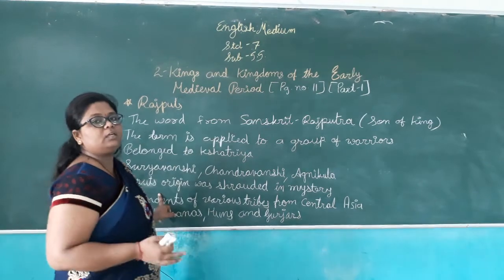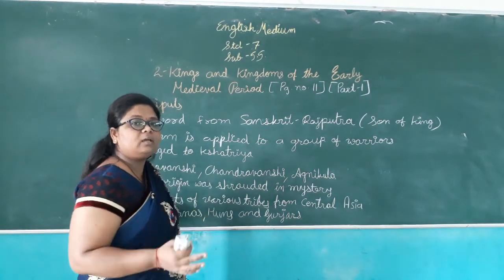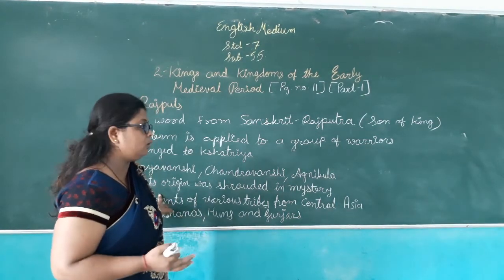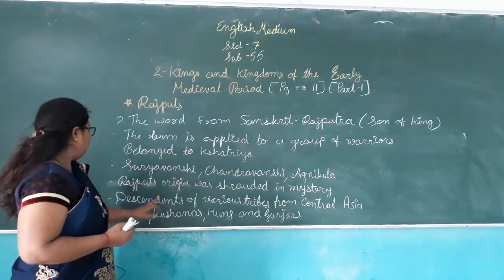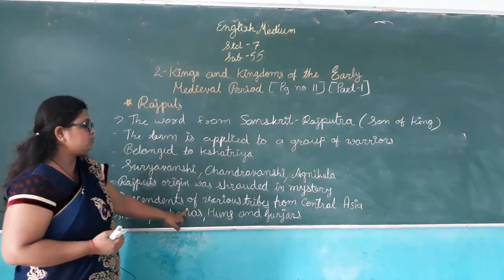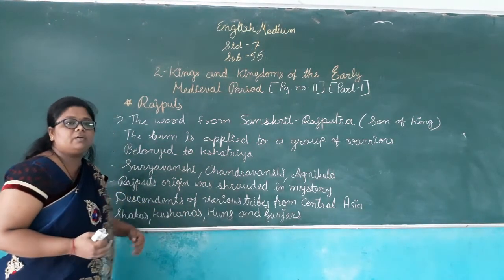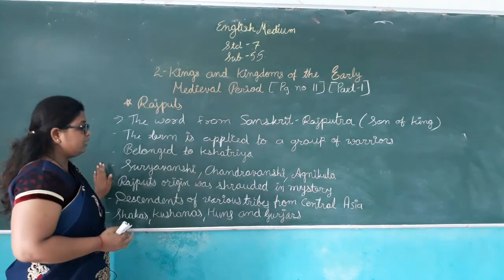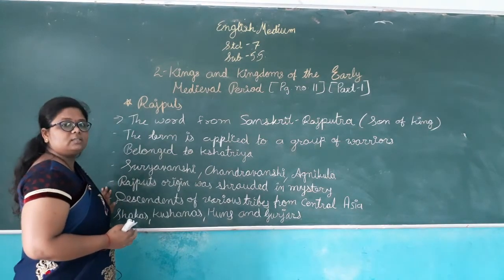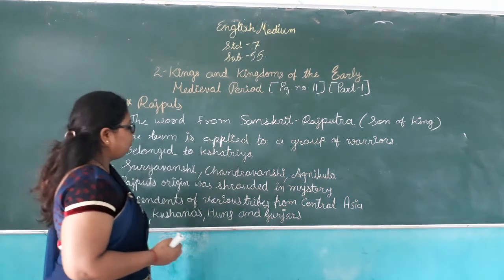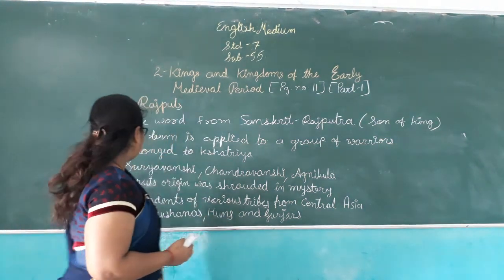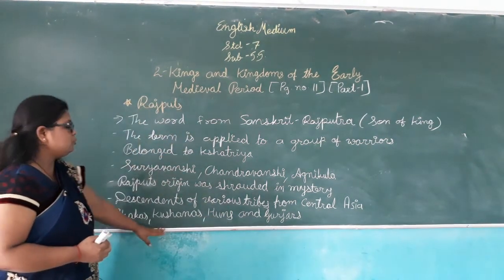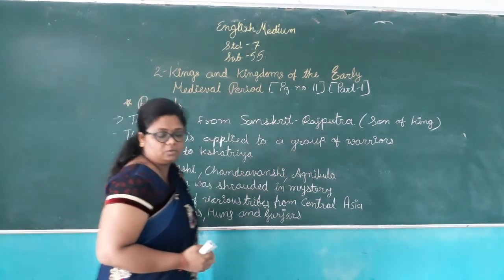It is still a mystery where the Rajputs came from. It is said that they descended from various tribes from Central Asia, the Shakas, Kushanas, Hans and Gurjaras.